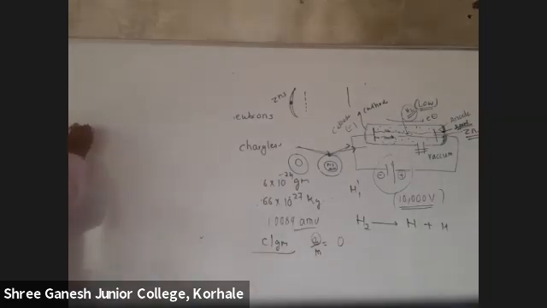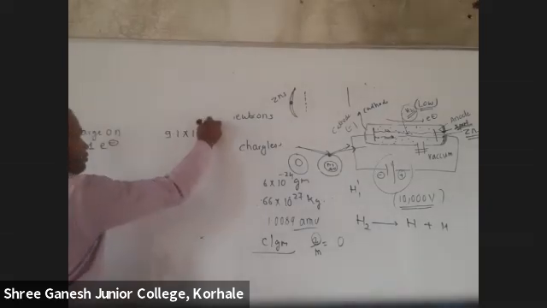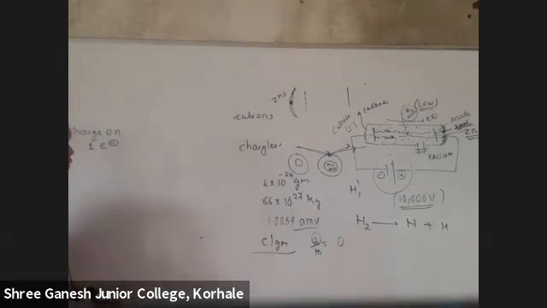What is the mass of one electron? Because we are going to find molar mass, so mass of one electron.